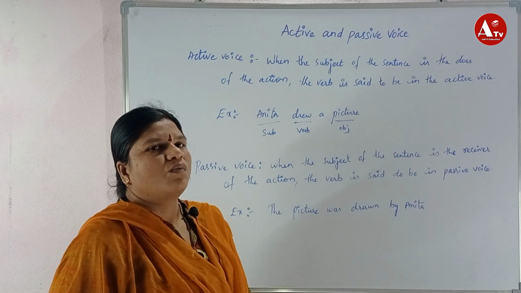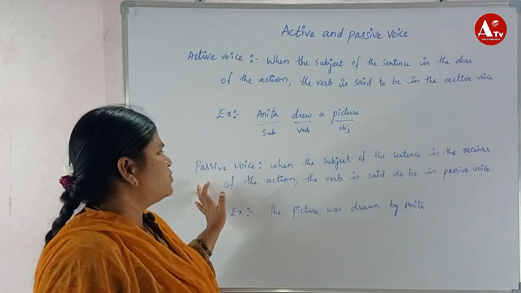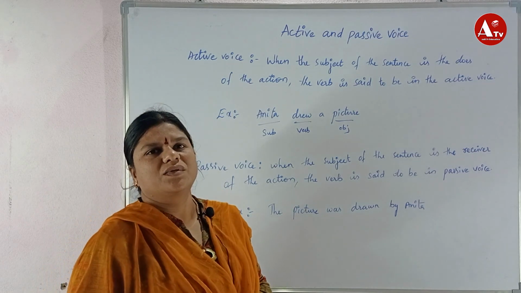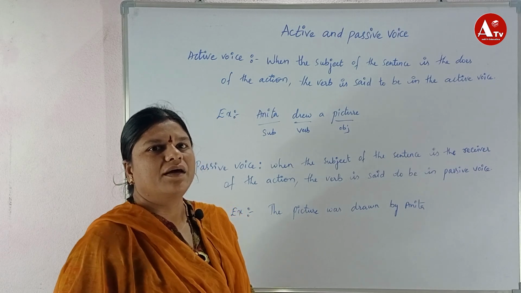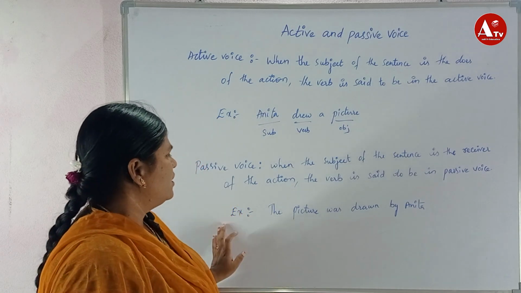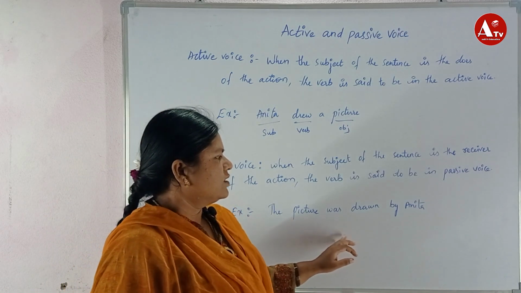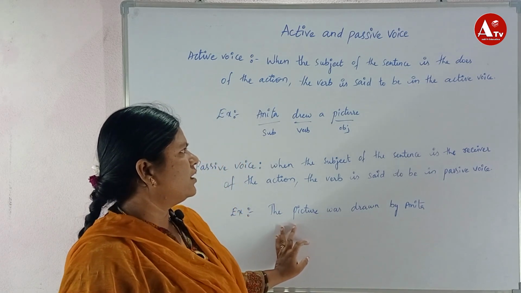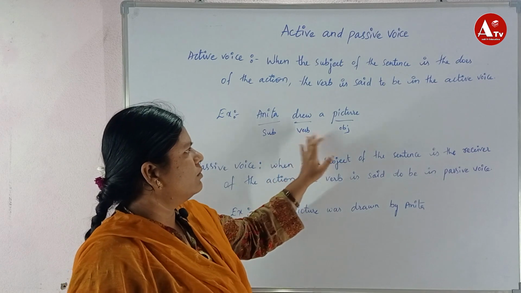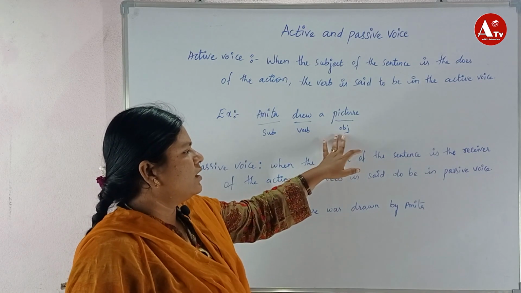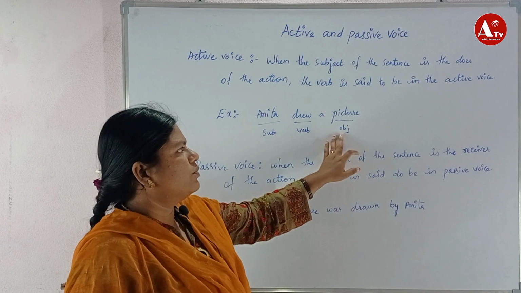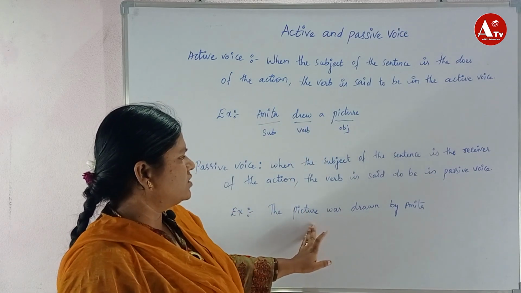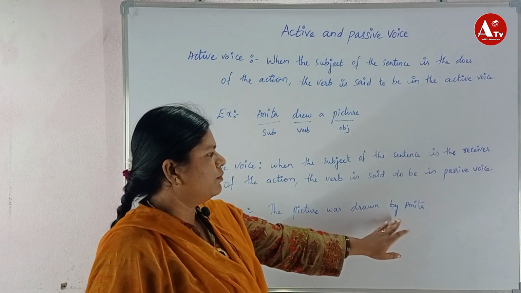So here in this passive voice, it receives the action, and that comes under passive voice. So here, the picture was drawn by Anita. When it comes to subject, verb, object, in the passive voice the object comes first. So the picture was drawn by Anita.